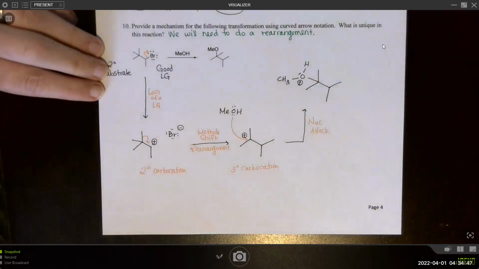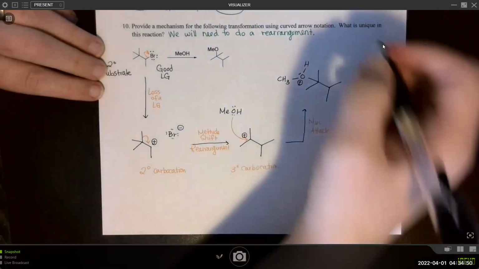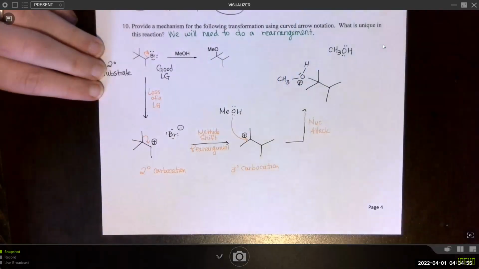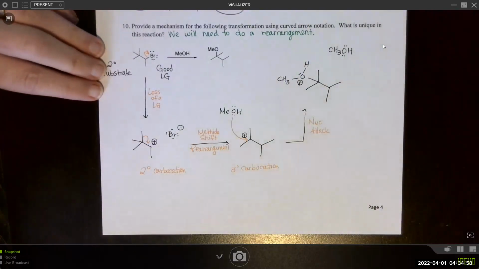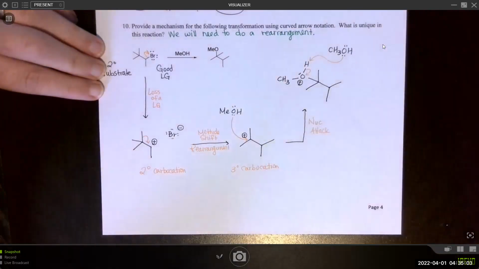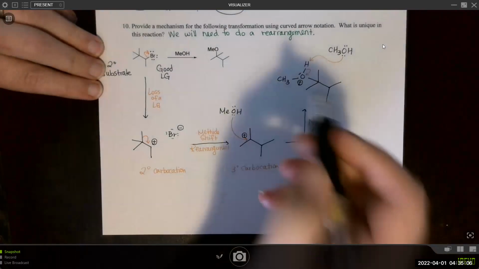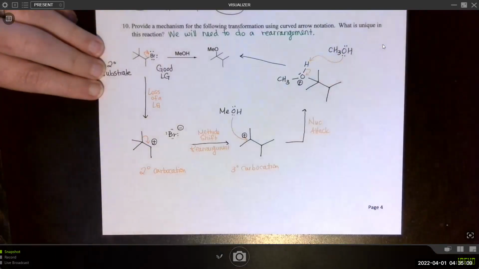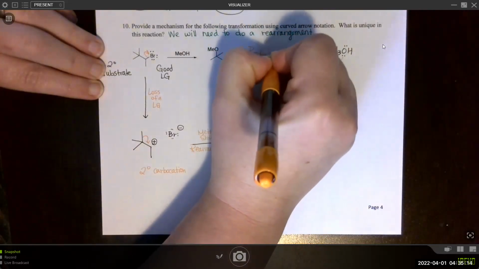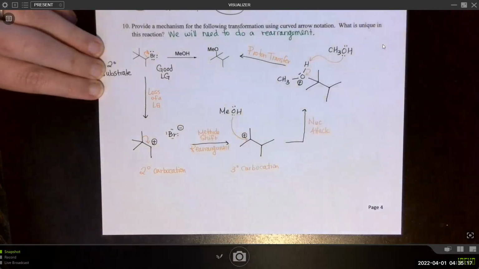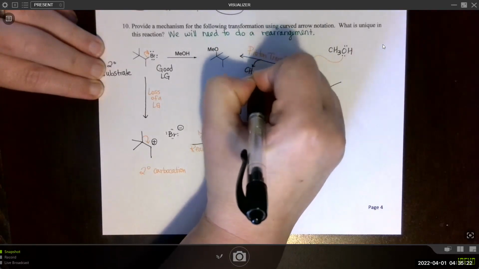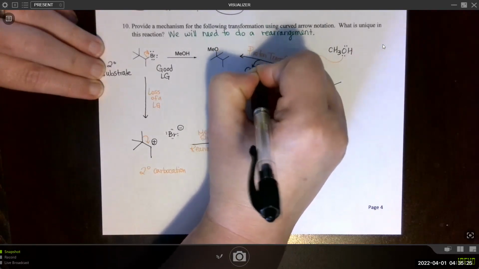We need to do a final proton transfer. And we can actually draw in another methanol, because remember, it's the solvent. This is a solvolysis reaction. There's plenty of methanol around. Draw in another one, do our final proton transfer. And then a little note that we'll also get as a byproduct some protonated methanol. That's okay.